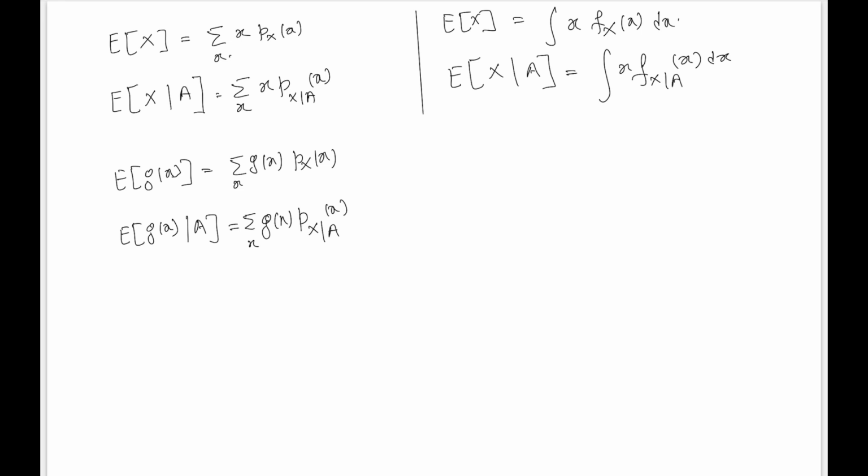Similarly, we will have the same analogous thing here. If we want to find the expectation of any function, then using the expected value rule we can find it if we have the ordinary PDF.